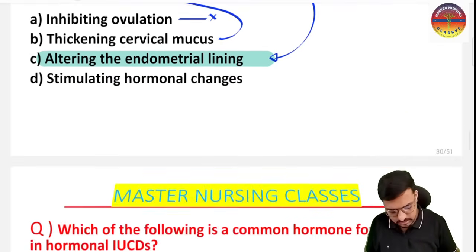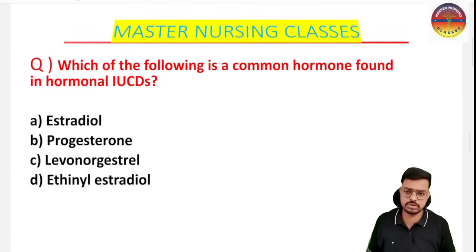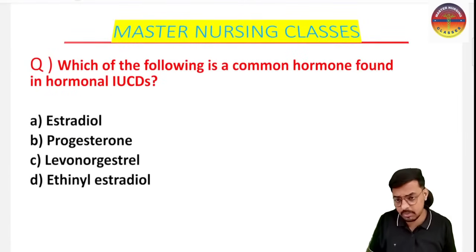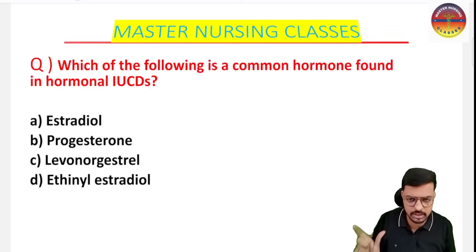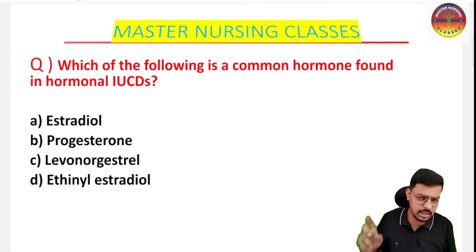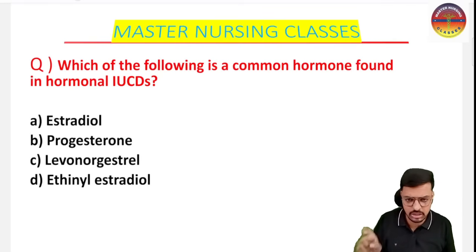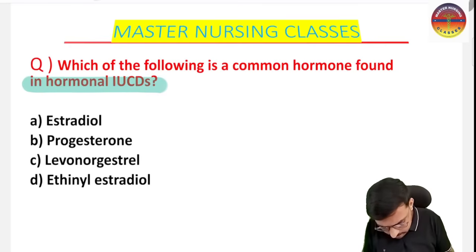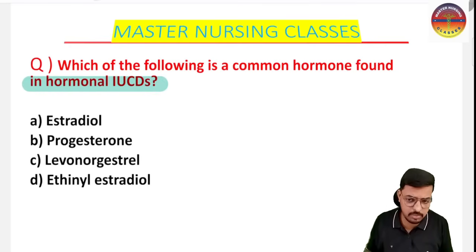Okay, yes sir. And here we have the next question. Which of the following is a common hormone found in the hormonal IUCD? We have the first generation, plastic, non-medicated. Second generation, copper, that is the copper T and the multi-load. And in the third generation, as I told, we have hormonal IUCD. I have discussed the hormonal IUCD in detail in front of you all, with the image also. Which of the following is the common hormone we have in a hormonal IUCD?